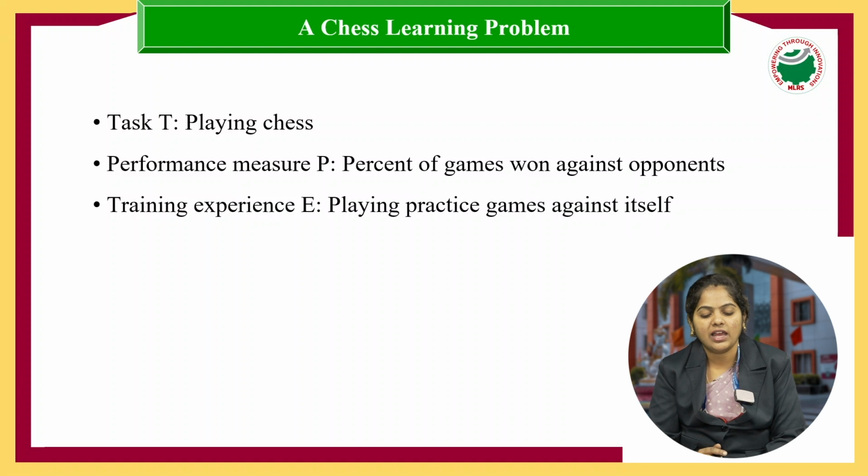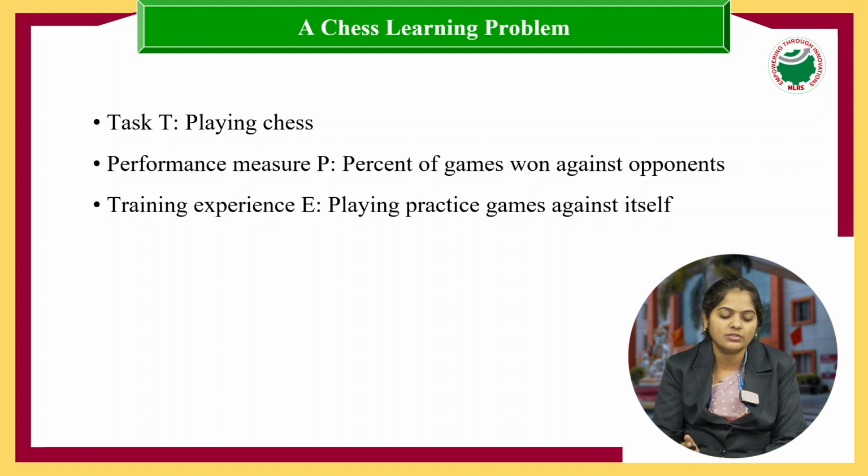And the last one, the chess learning problem. As we know, we play chess now every day. Here the task is to play chess. Next, the performance.